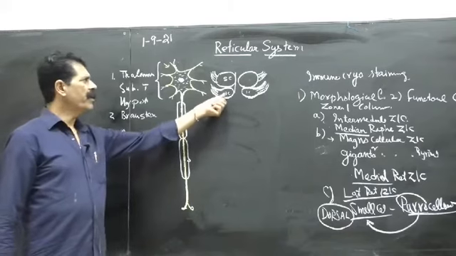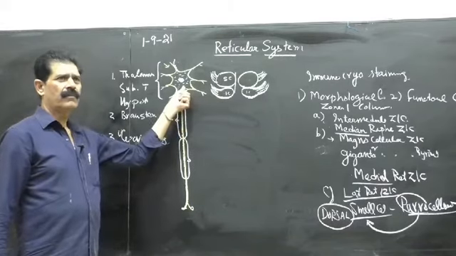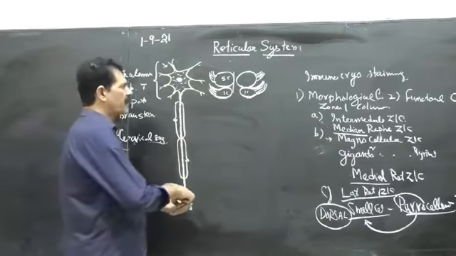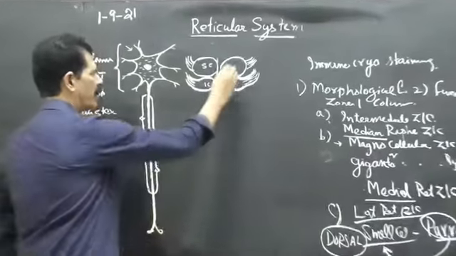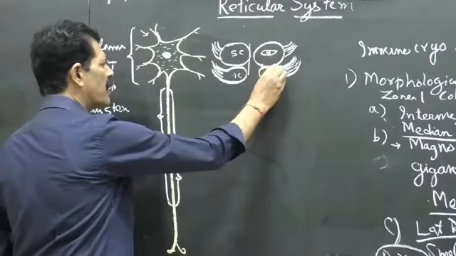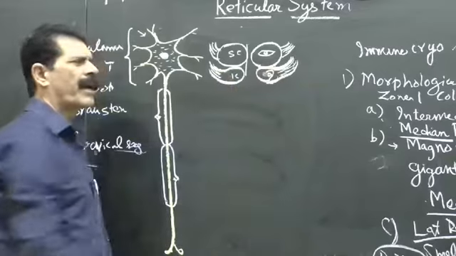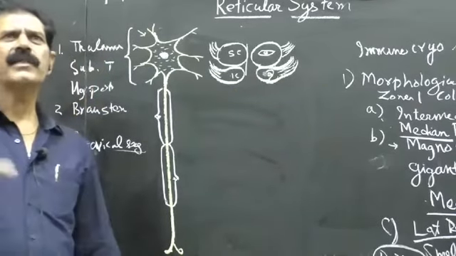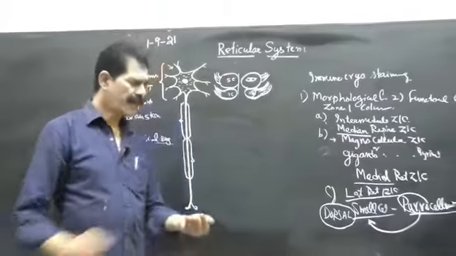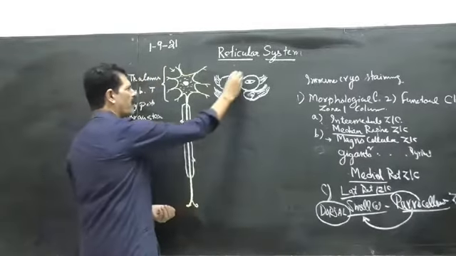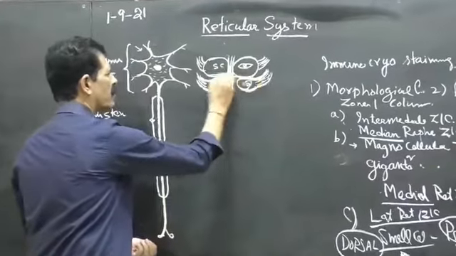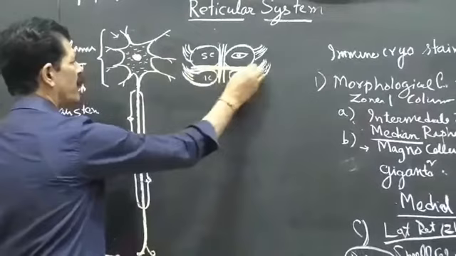So the superior and inferior colliculus are made up of gray matter. And the function of the superior, I have told you, S for S. S for sight. The connection is vision. And what is the function of the inferior colliculus? Hearing. That you have to remember. S for sight, inferior is hearing. And they are separated by a cruciform sulcus. Cruciate, which is crossing it. This is called the cruciform sulcus.